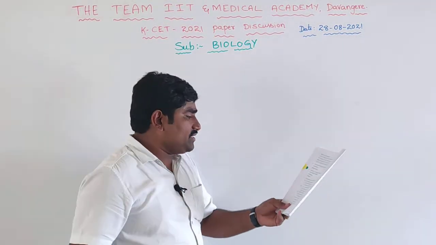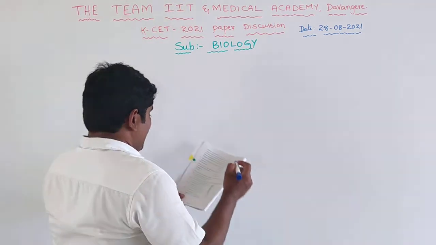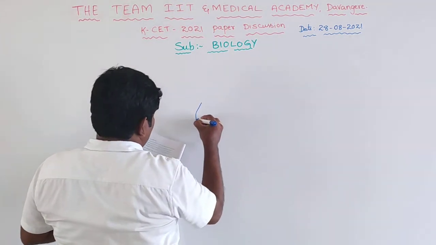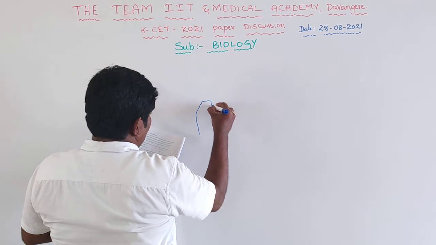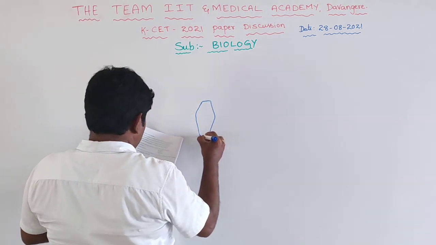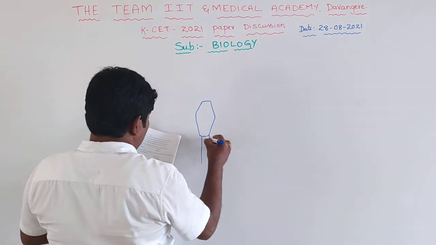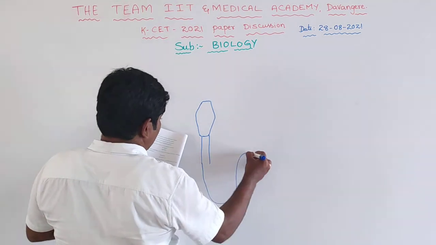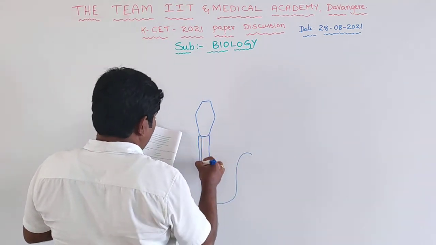Then the next one. The sperm cell is given like this. This is the middle piece, and afterwards the tail is given, right? Clear?